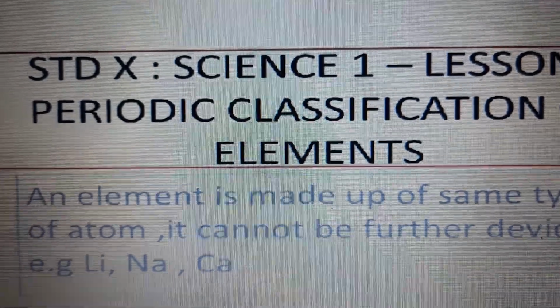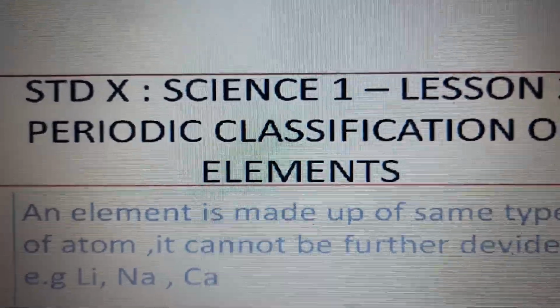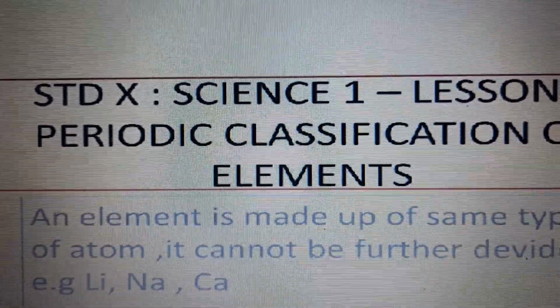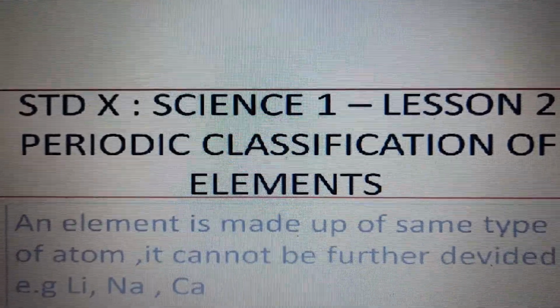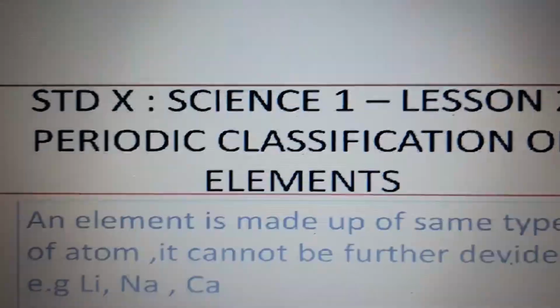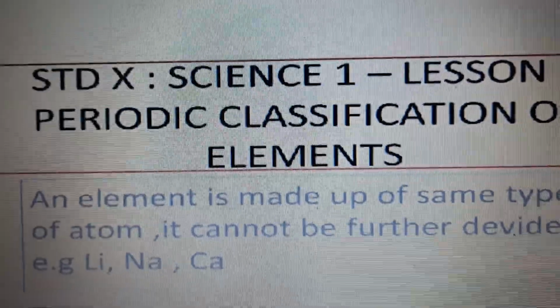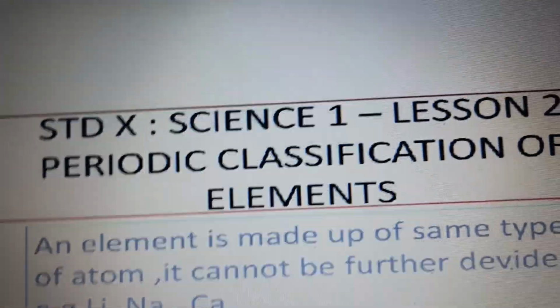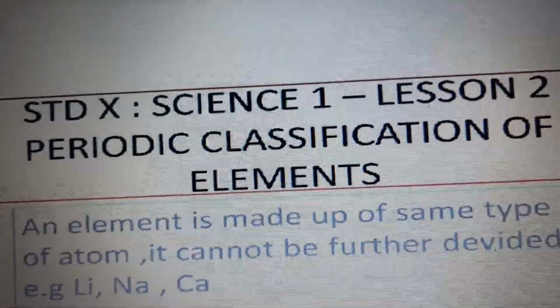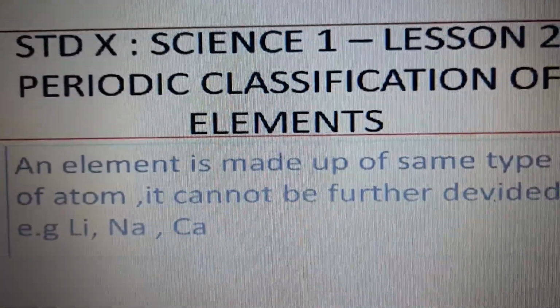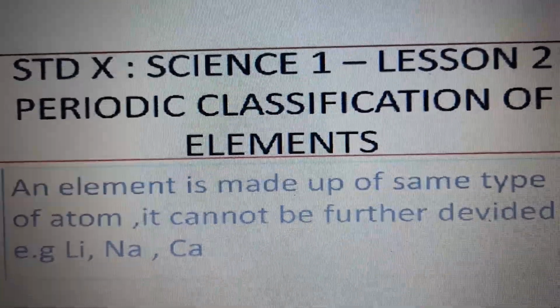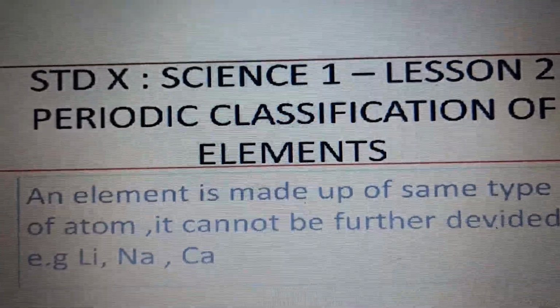Now, this is lesson number 2 in Science 1, Standard 10. Lesson number 2 is periodic classification of elements. Periodic means it is related to time. So, periodic classification. In school, we have different periods, one after the other, after 30 minutes, 35 minutes. First period is after 40 minutes.